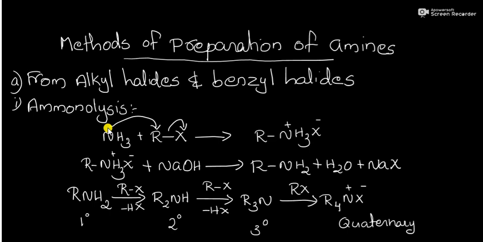That is a salt, called substituted ammonium salt. Here the plus charge is present due to the donation of the lone pair of electrons present on the nitrogen. Followed by the reaction with sodium hydroxide, the salt eliminates HX and is converted into RNH2.